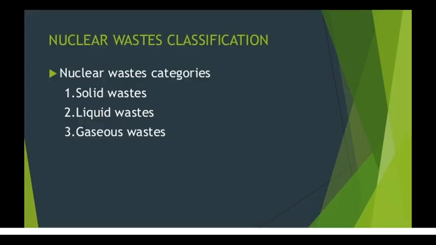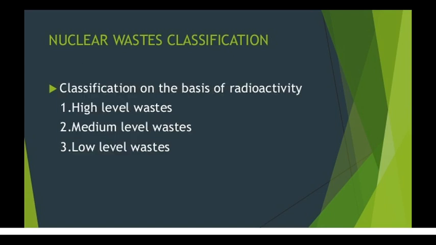Now, how are these nuclear wastes classified? They are classified into three: solid wastes, liquid wastes, and gaseous wastes. And another type of classification is on the basis of the radioactive material the waste contains.